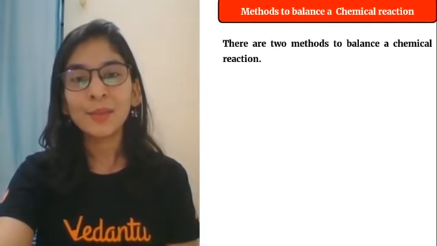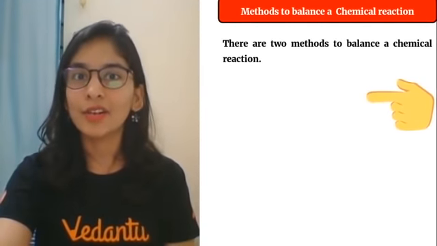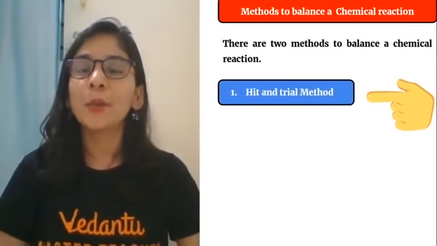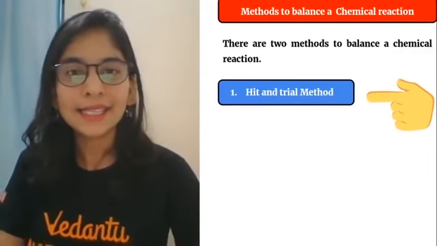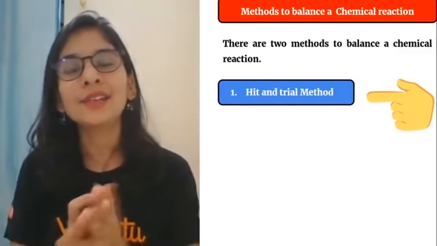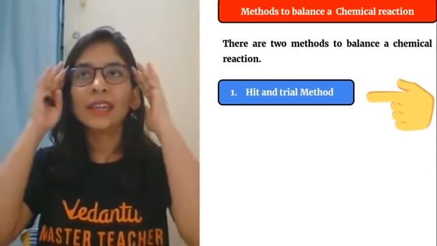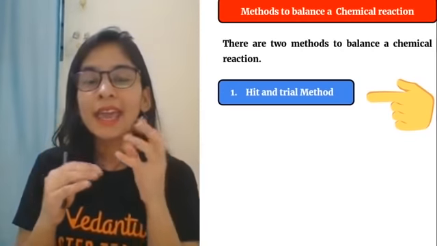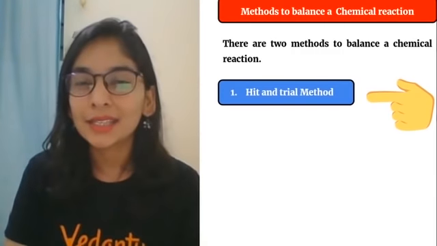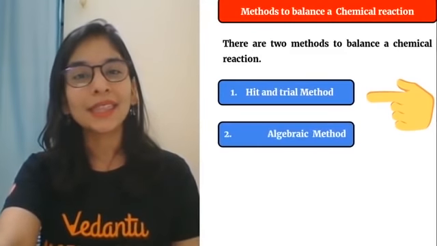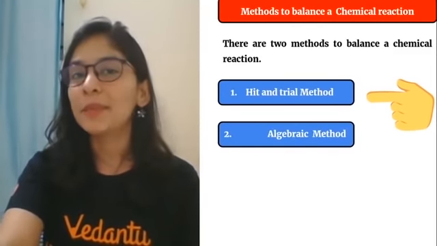Okay, it is very important because we have to study all the laws. Okay, and students, the first method we are going to discuss to balance a chemical equation is the hit and trial method. Ma'am, what is this hit and trial method? Students, it's like hitting a number in our mind and we try to apply it to see whether this helps to make the reaction balanced. Okay, one more method that we're going to study is the algebraic method.